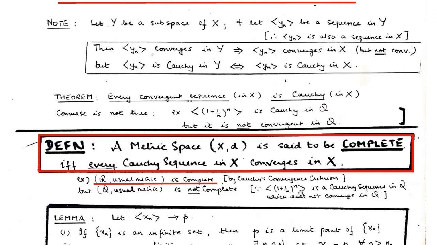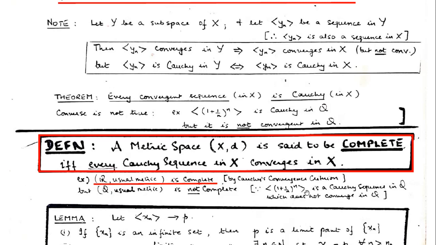Being convergent in R, it's Cauchy, so it's Cauchy in Q also, because the usual metric is the same. So I repeat the specific point: it's a Cauchy sequence and a convergent sequence in R. It's both, but it's not a convergent sequence in Q, because its limit is not in Q.